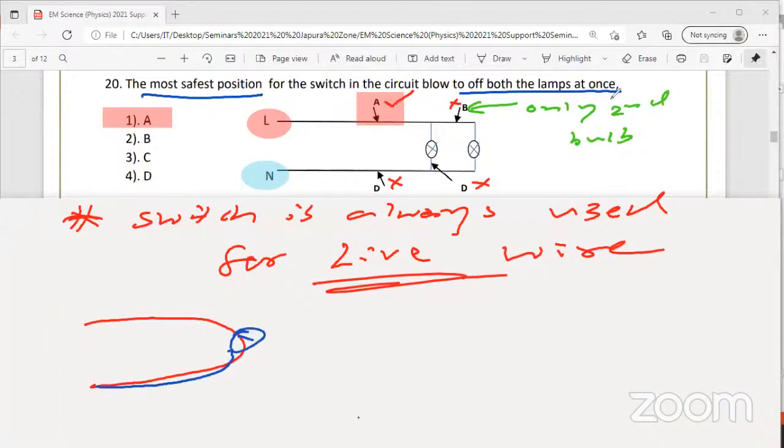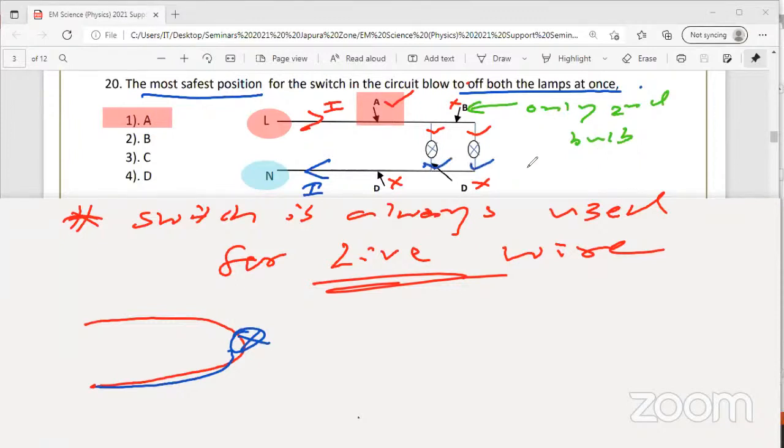If you have a lamp here, so this is the live wire. Current flows in from the live wire and is returned through the neutral. Not like the water supply, there are two lines. So electrons on this side, current enters, and from the other end it leaves. So you have to disconnect from the side where it is coming. It's common sense. You have to disconnect the supply from the side where it is coming.